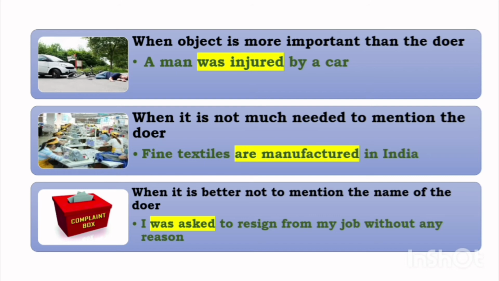Now, in case of complaint, for example, there are three persons. Now, the first person is complaining something to the second person about the third person. The third person's name cannot be mentioned for certain private reasons. So there we prefer to use passive voice so that the complaint can also be lodged. At the same time, the name of the third person is also not mentioned for certain privacy reasons.